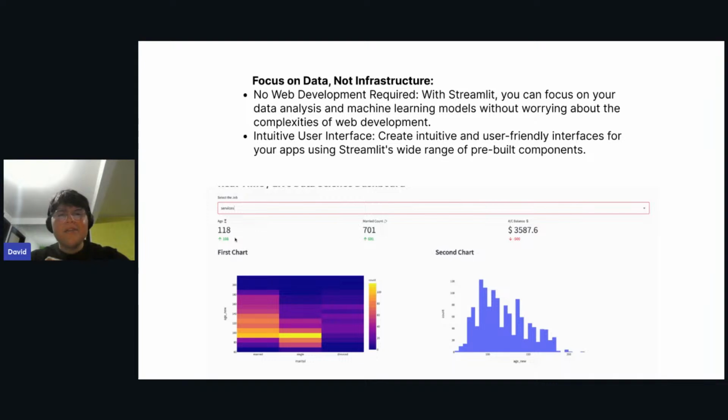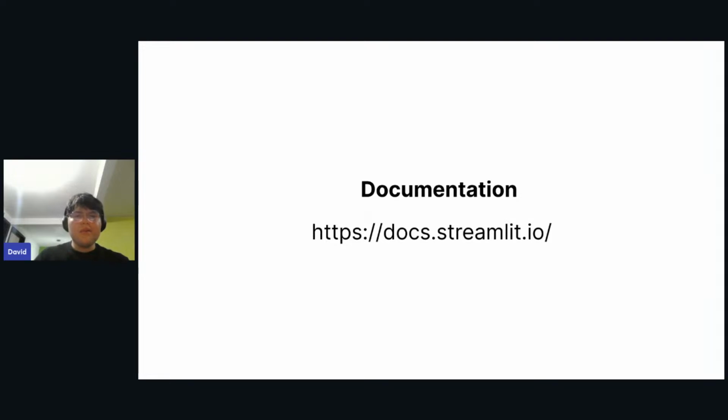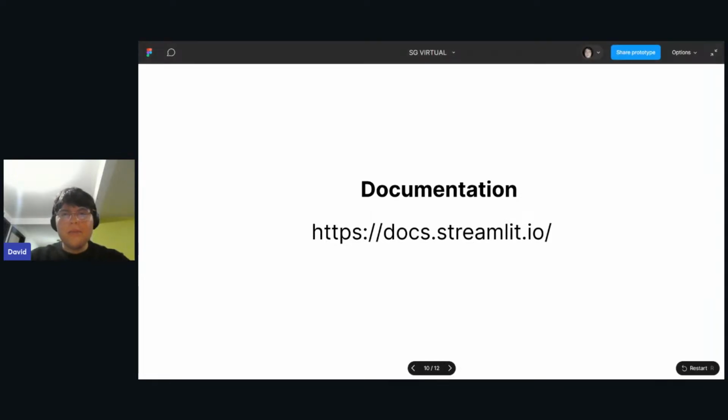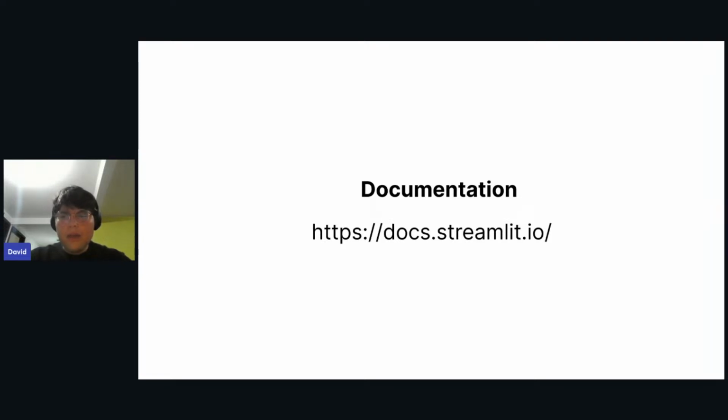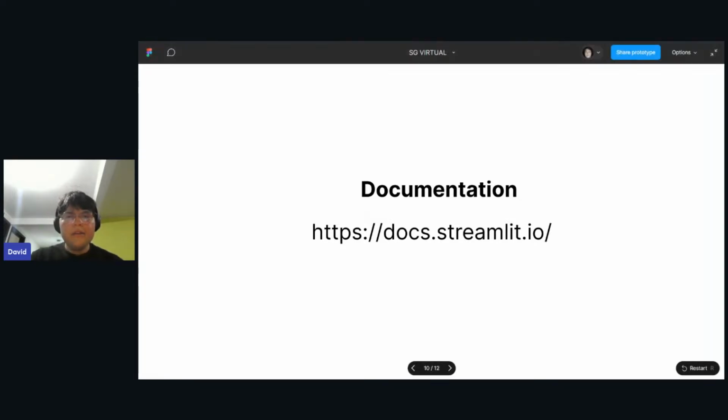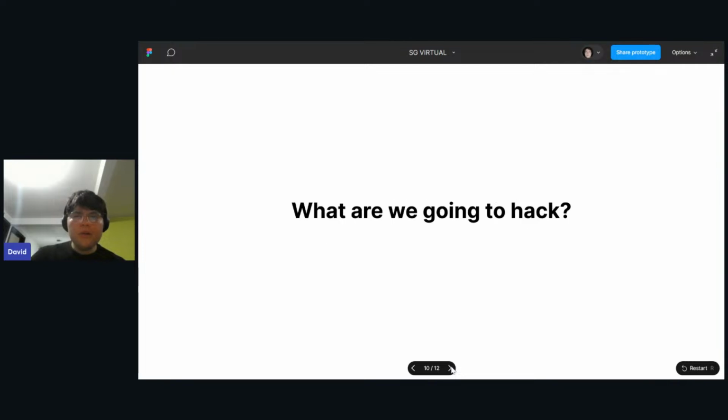Also you have intuitive user interfaces. You don't need to worry about JavaScript stuff whenever the user clicks some button or things like that. So yeah, it is easy to go. It is easy to learn. Trust me, we're going to build something really cool. So we have the documentation here. It is https docs.streamlit.io, and let me put the URL here on the chat. And here's the documentation of the Streamlit tool that we're going to use.